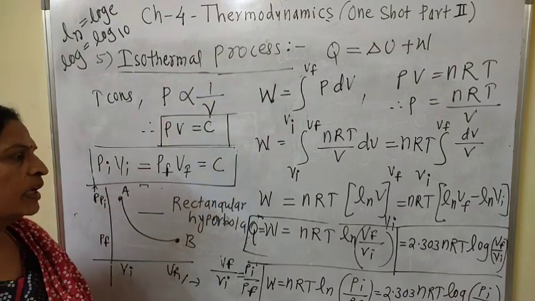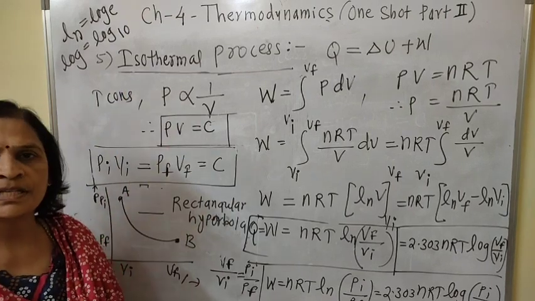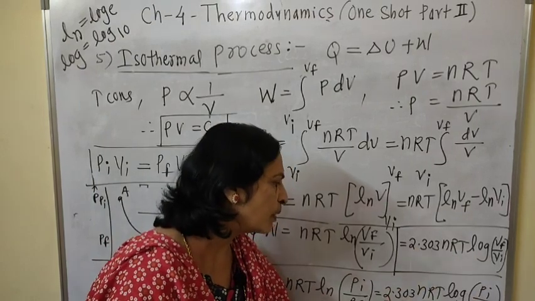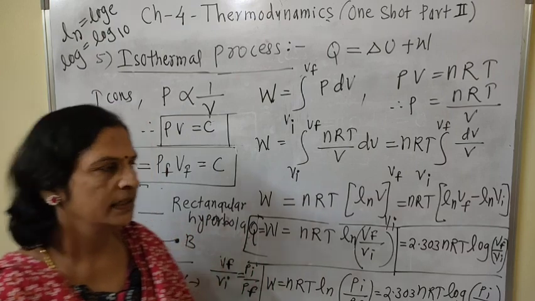In this manner, we can explain in detail the isothermal process. Understood? And while solving numericals, you must use this formula because you have to use log to the base 10. Okay?